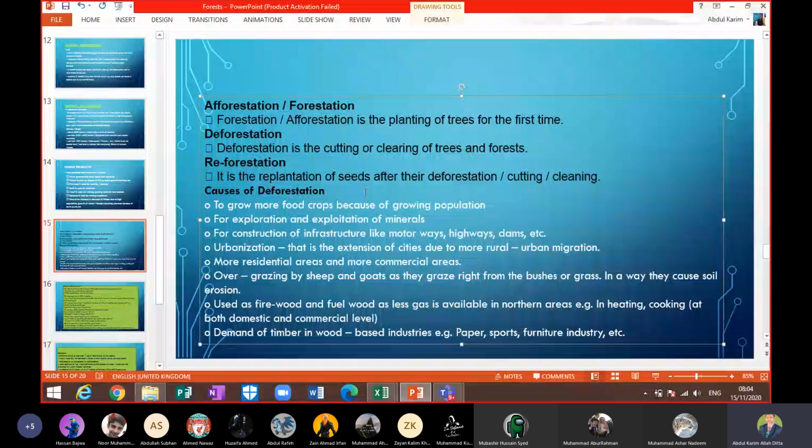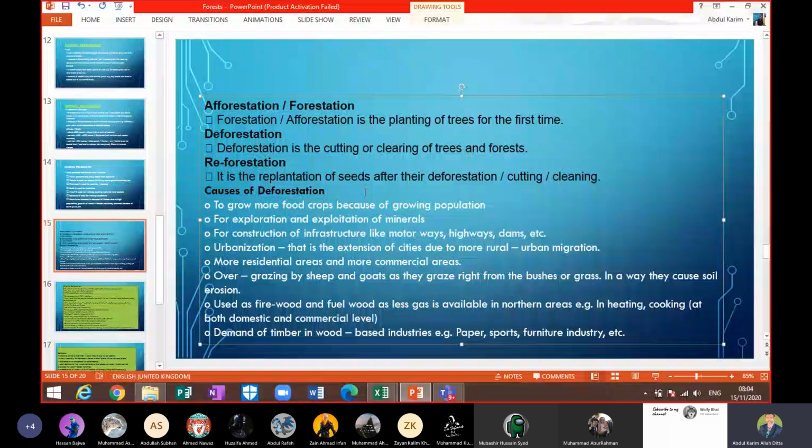We also need timber, in the form of firewood, fuel, food. As you know, in the northern areas of Pakistan gas is not available there. So for heating and cooking, for domestic purposes and at commercial level, we are using more firewood.